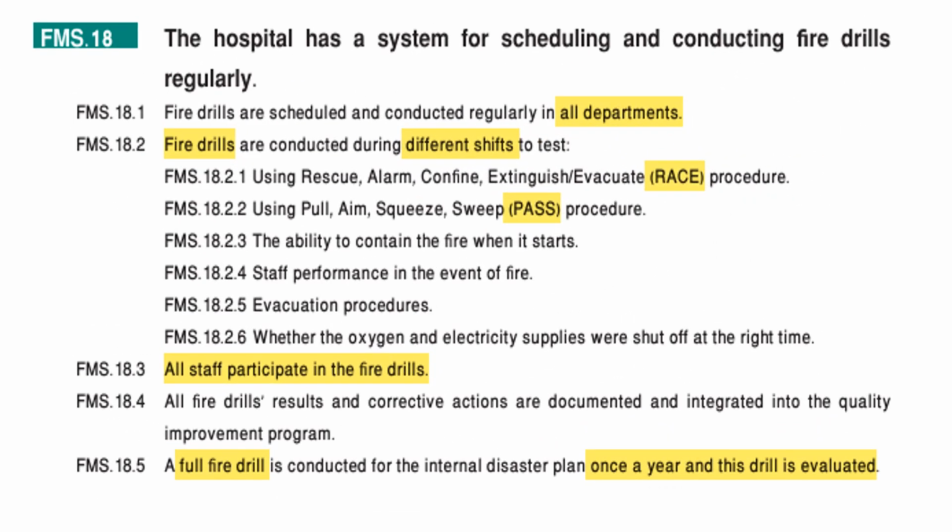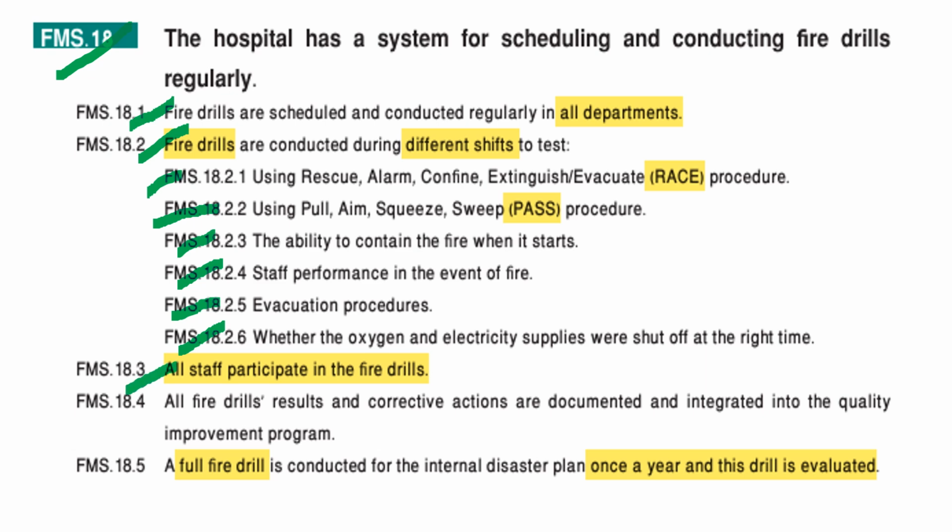Okay, now moving on to our final slides, we have FMS standard number 18, which states that the hospital has a system for scheduling and conducting fire drills regularly. The fire drills are scheduled and conducted regularly in all departments. The fire drills are conducted during the different shifts to test for the RACE procedure, the PASS procedure, the ability to contain the fire when it starts, the staff performance in the event of fire, evacuation procedures, and whether the oxygen and electricity supplies were shut off at the right time.